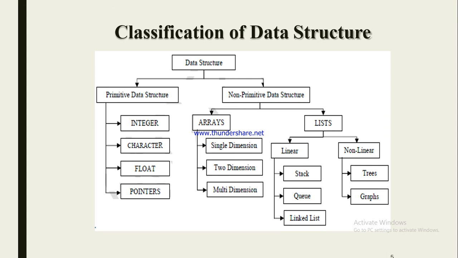In a list there are two types: first linear, second non-linear. In linear there are three types: stack, queue and linked list. In non-linear: tree and graphs. So we will read all the data structures one by one properly.